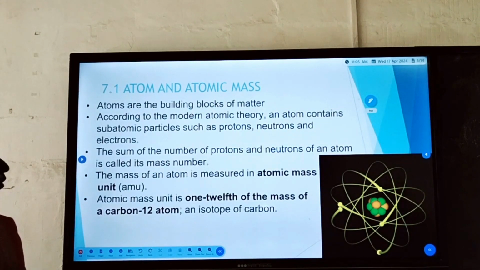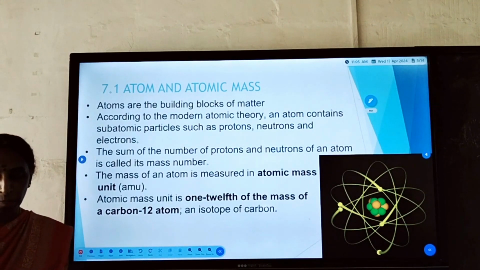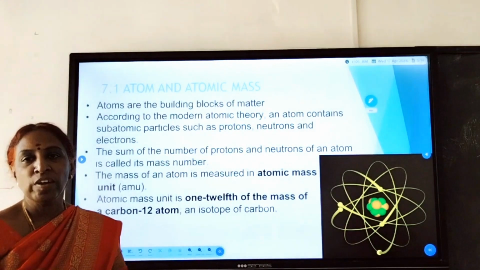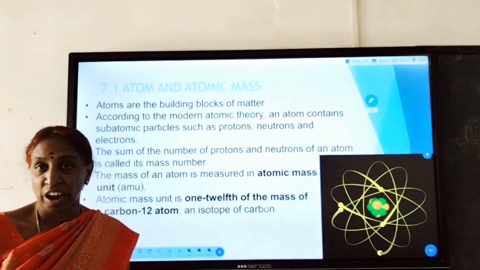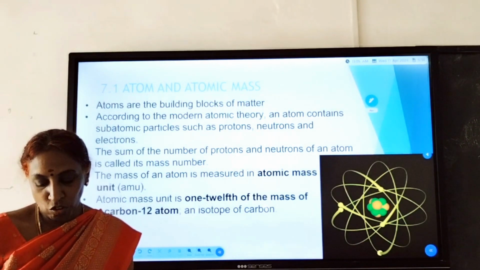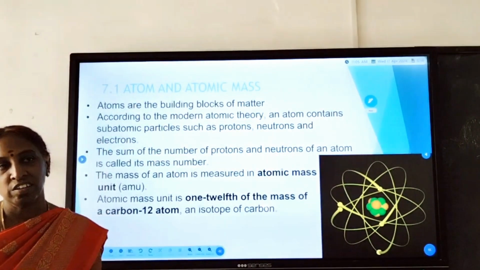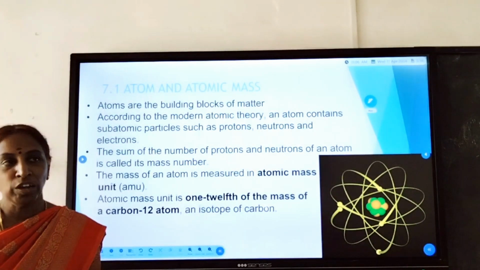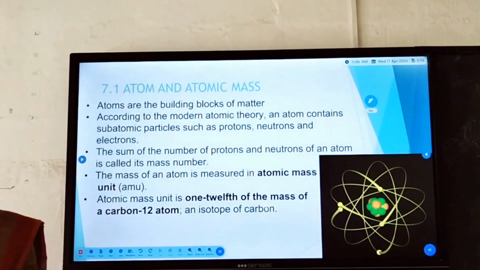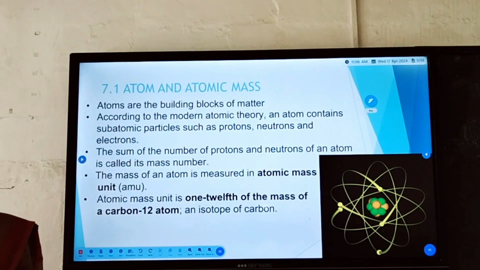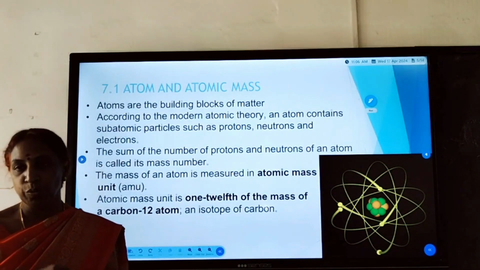First, we are in 7.1 in your textbook. We are going to see atom and atomic mass. For an individual atom, we cannot find a mass easily. Macroscopic materials can be measured by using kilograms and grams, but the mass of an atom is measured by using a unit called atomic mass unit.